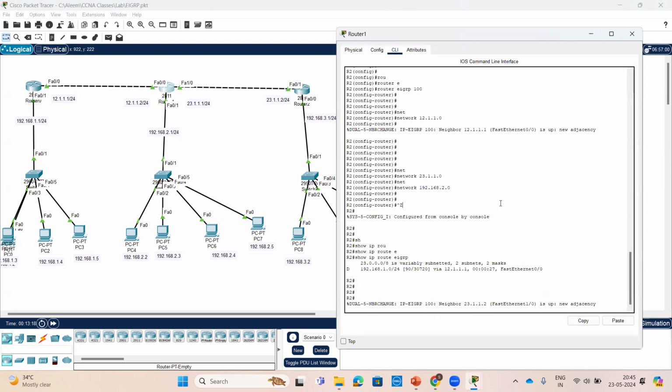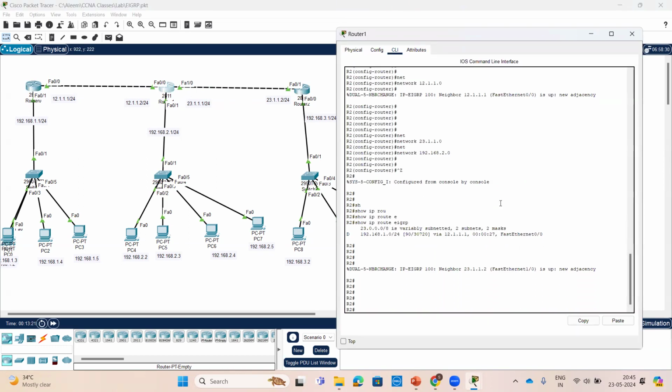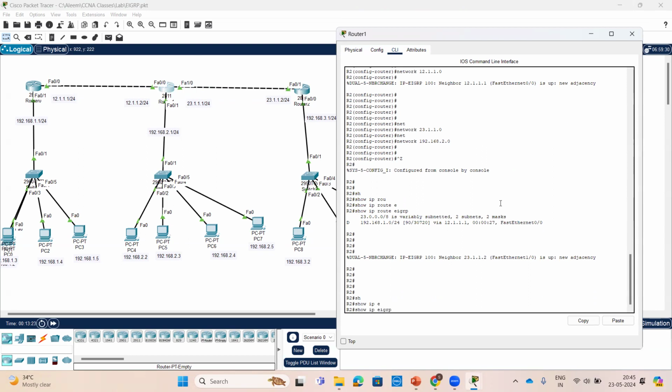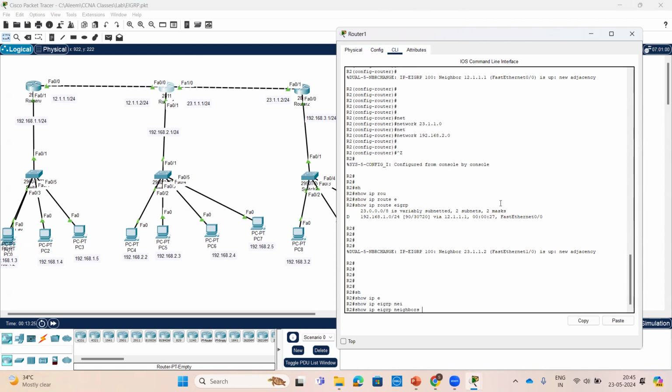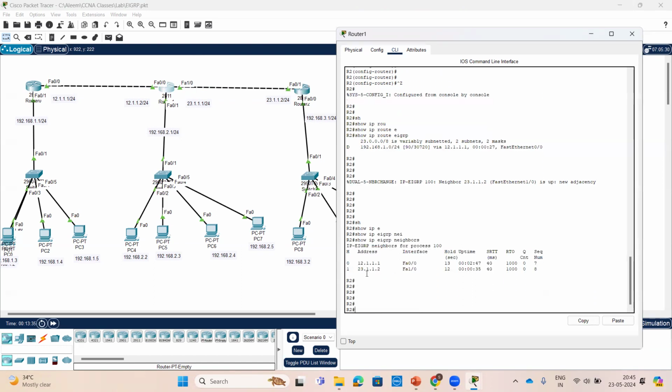Now you can check how many neighbors with the help of the neighbor table command. Show IP EIGRP neighbor. With this command, we'll check the neighbor table. See, 12.1.1.1 is one neighbor, and 23.1.1.2 is another neighbor. Two routers are there, and the hold down timers show 13 and 12.